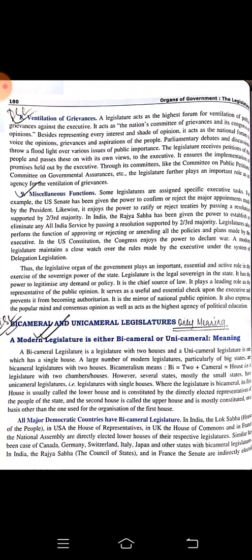It is still working, like in China, New Zealand, Zimbabwe, Turkey, and Portugal. Unicameral means they only have one house, they do not have two houses. Hopefully you understood. Thank you.